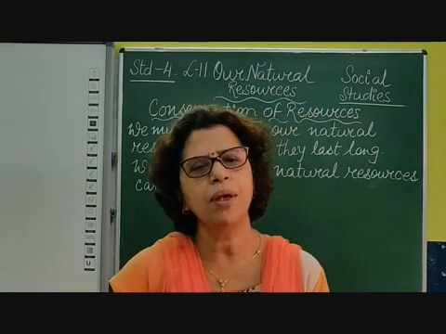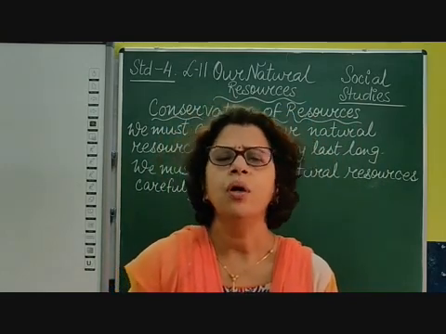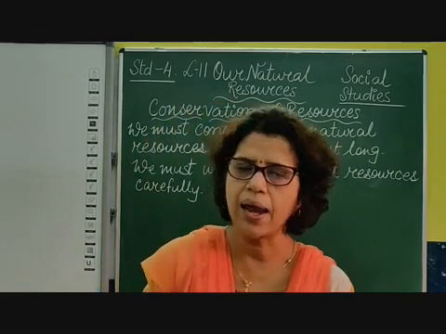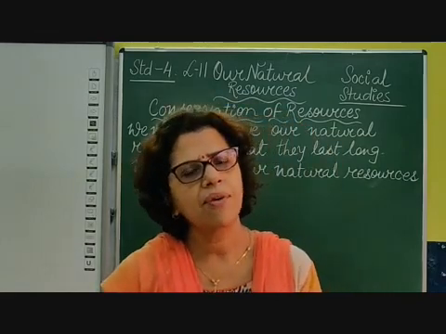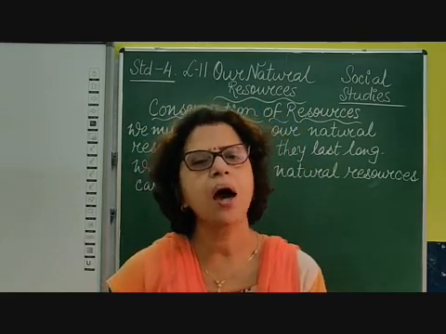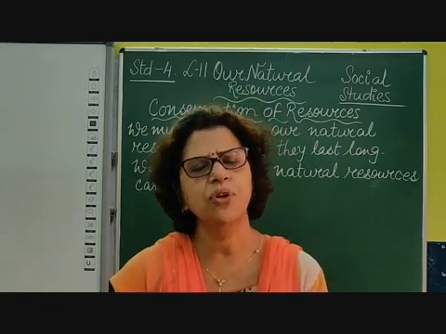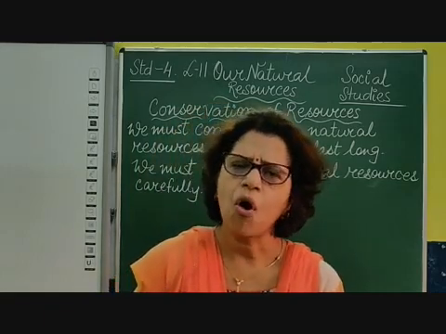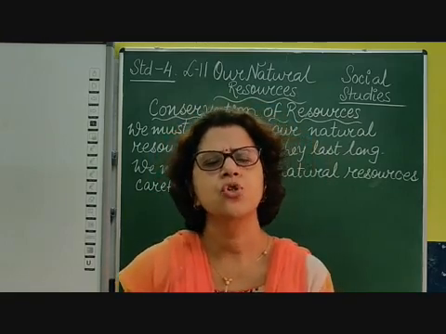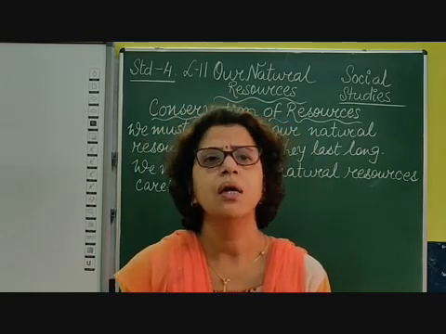In chapter number 11, our natural resources, you have understood that the things that satisfy the need of human beings are called resources. As you know, the things that satisfy our needs are sunlight, then we have land, water, air, animals, plants, as well as metals, minerals, fuels and forest resources. All these help us to satisfy our needs. So they are called resources.